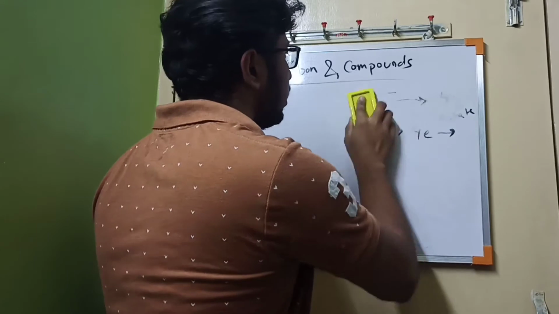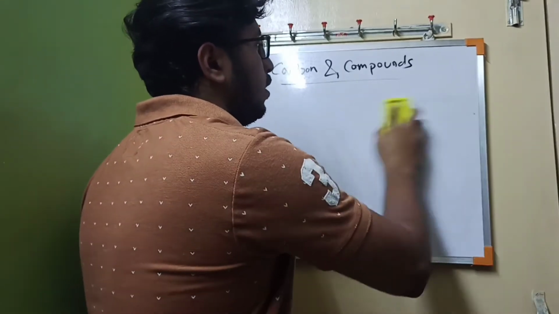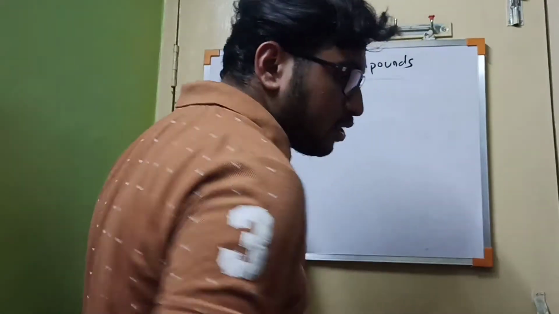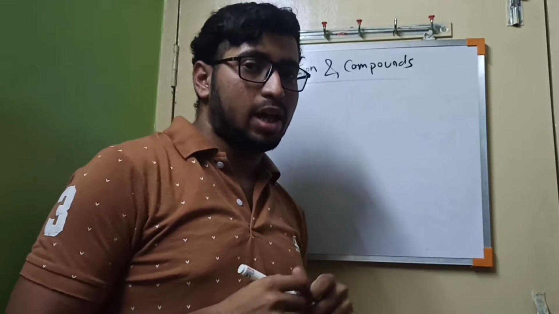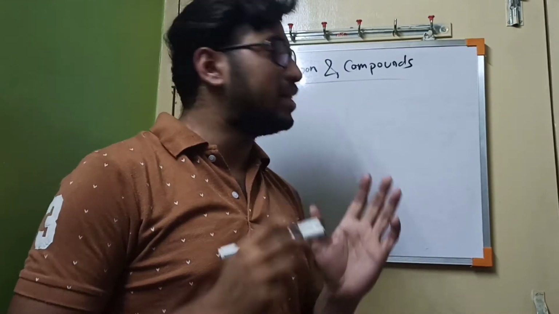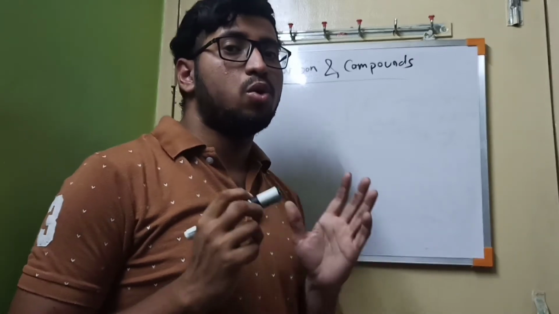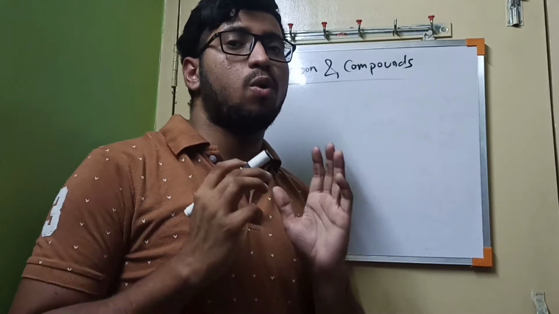So for a metalloid, basically there is a particular type of bonding. In our previous classes we learned about bonding, but as of now for carbon we know that it is a metalloid, so it can't form any ionic bond. Basically what will it form? It will form a covalent bond, or it will be a stable condition for carbon to form a covalent bond.